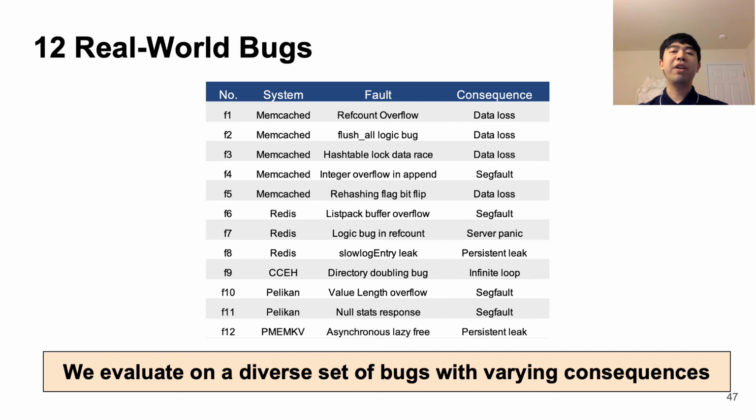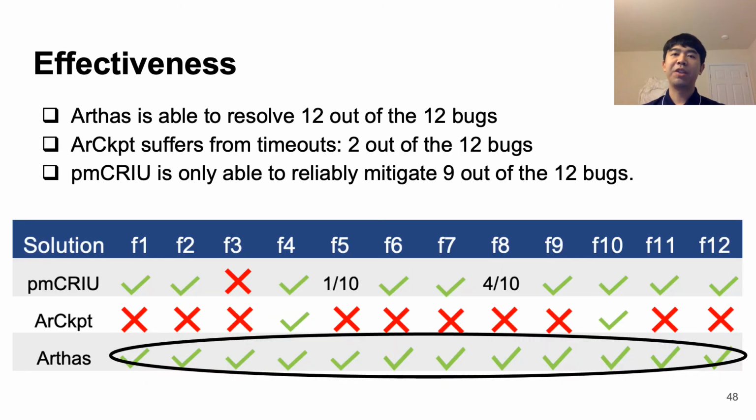So we evaluated Arthas on 12 of our case study hard fault PM bugs. Each of these bugs are diverse with varying consequences, showcasing how Arthas is able to handle a large spectrum of bugs. We first evaluate Arthas' effectiveness, and Arthas is able to resolve all of the 12 bugs, while AR checkpoint suffers from timeouts and is only able to resolve 2 out of the 12 bugs, and PMCRIU is only able to reliably mitigate 9 out of the 12 bugs.